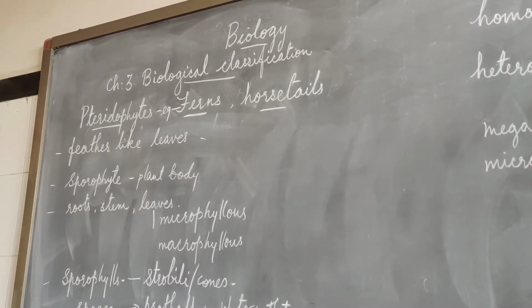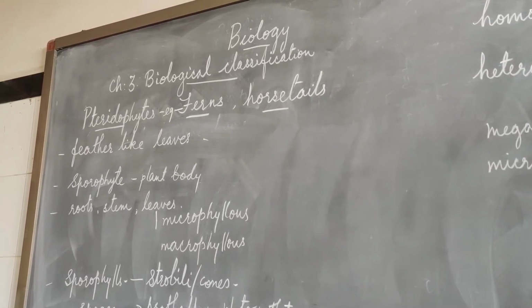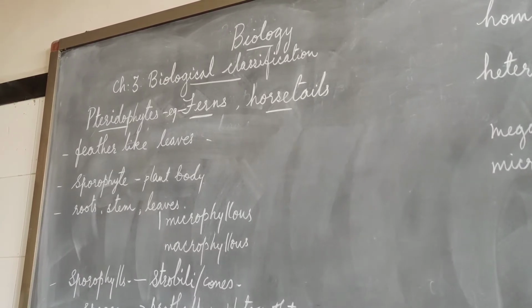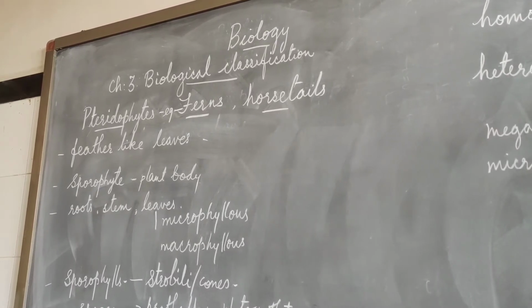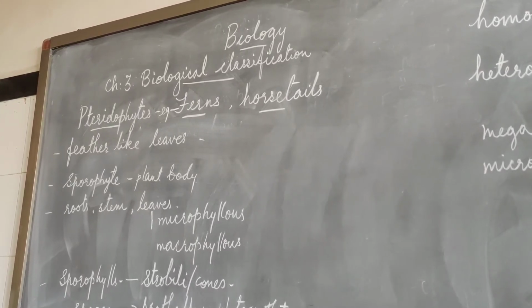The stems are usually herbaceous. You may not find any woody plants in them, and the stem is branched also. The leaves may be small ones, microphyllous, or larger in size, macrophyllous.